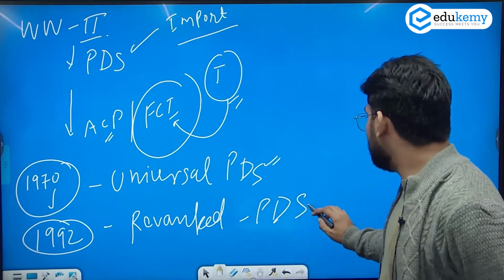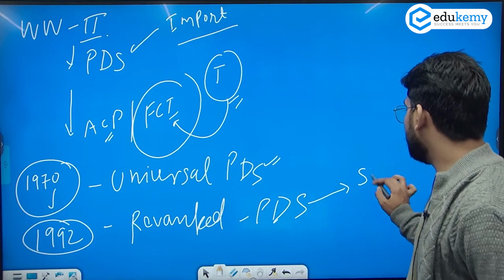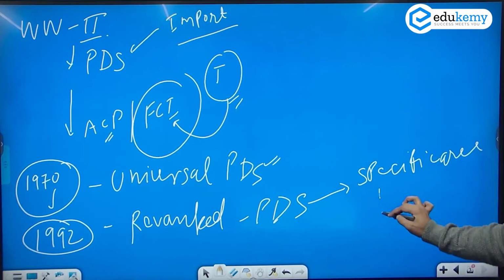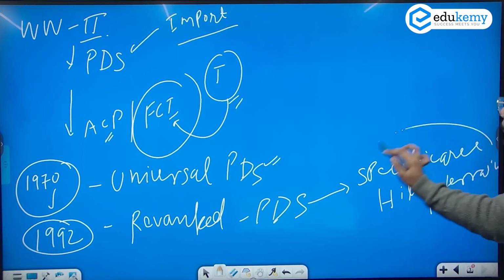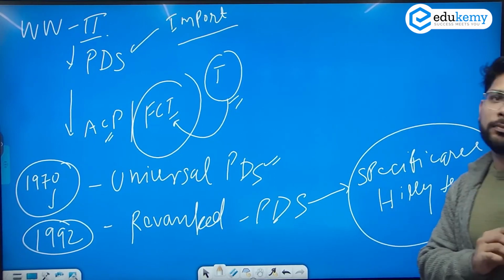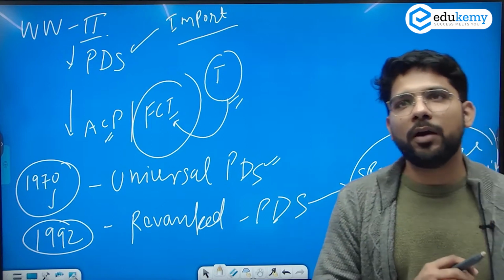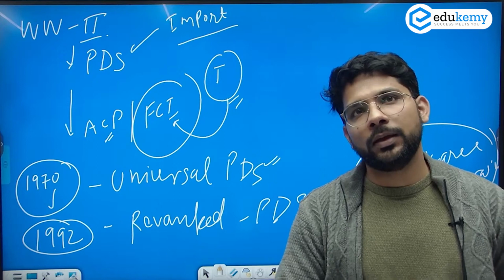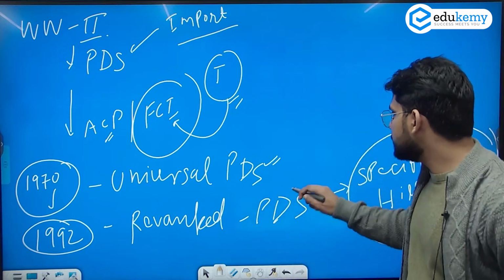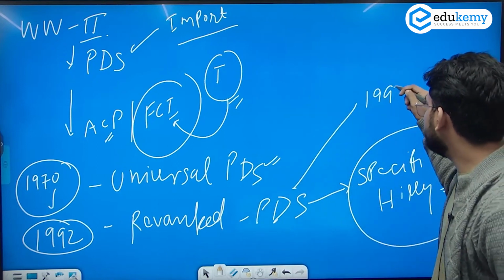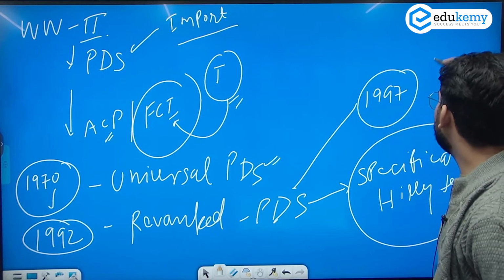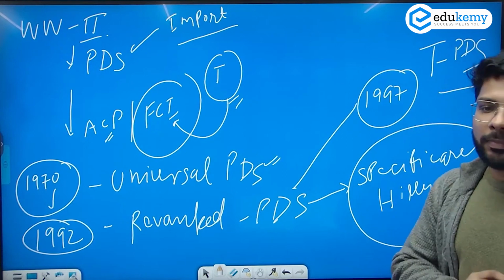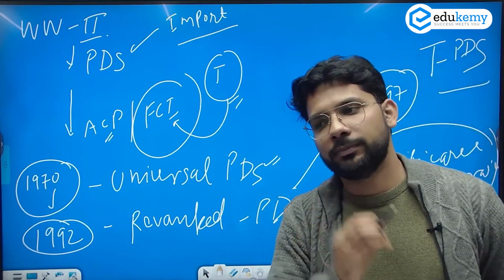So in the revamped PDS, the government is targeting specific areas like the hilly terrains where food is inaccessible. So in 1992 the government came up with the revamped PDS scheme, and this scheme continued for 5 years, and in approximately 1997 the government launched the final scheme, TPDS, Targeted Public Distribution System.